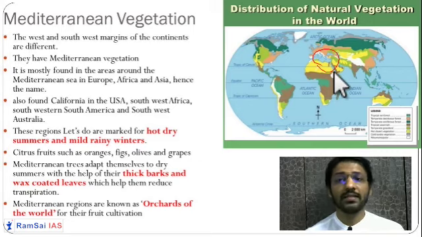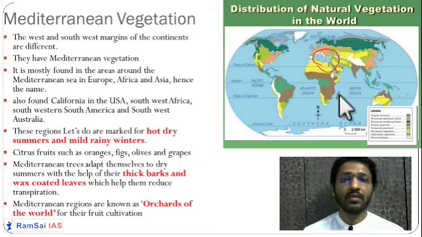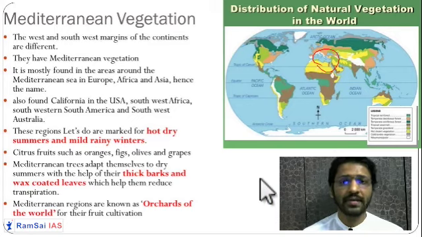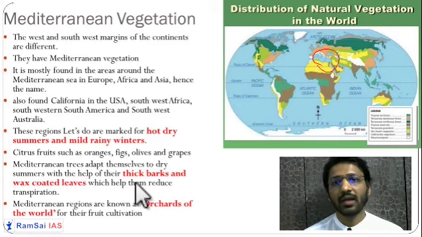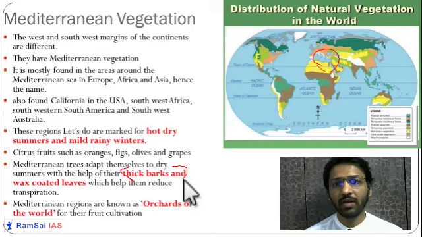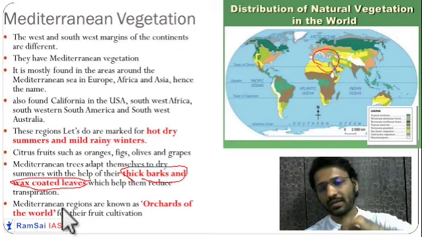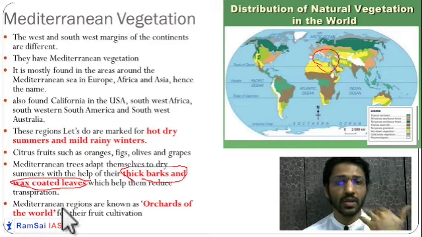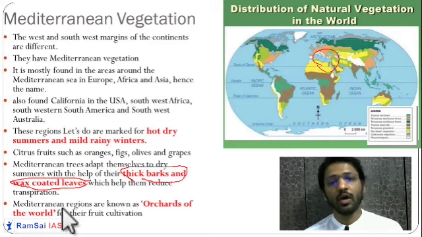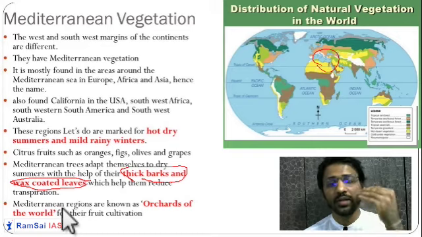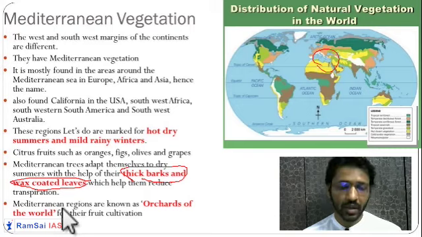Because of this unique type of climate, to bear the very hot summers, the trees over here develop thick barks and wax coated leaves. Since the leaves are coated by wax, they don't do much transpiration in the months of summer. So they survive in the summer and don't lose water. Wax coated leaves and thick bark.